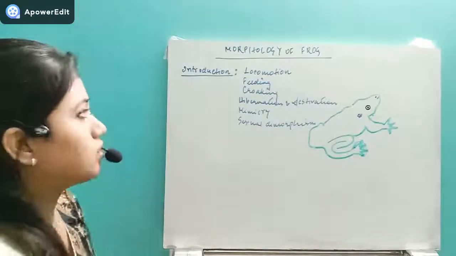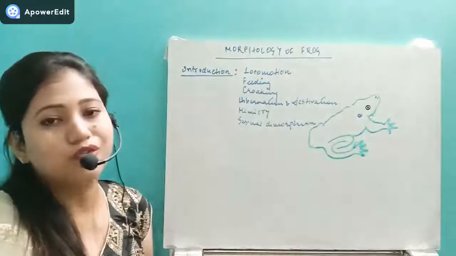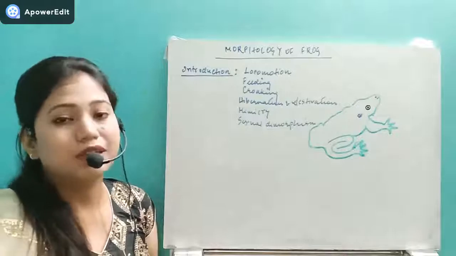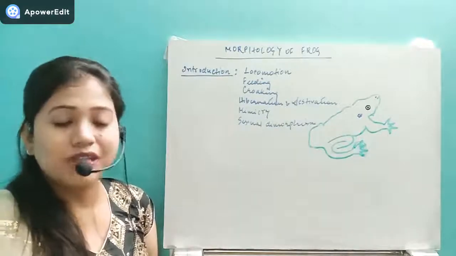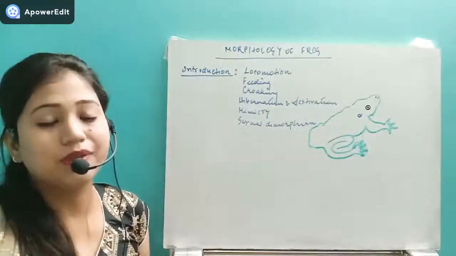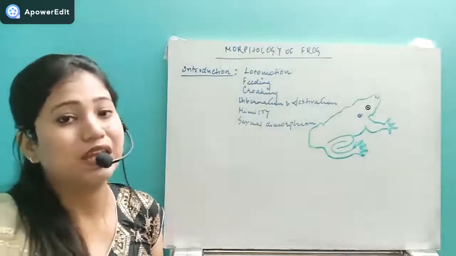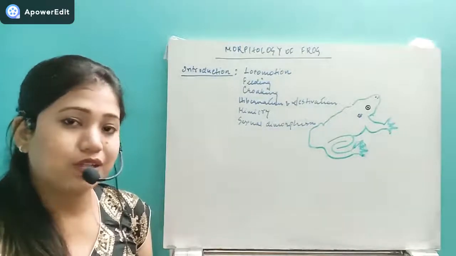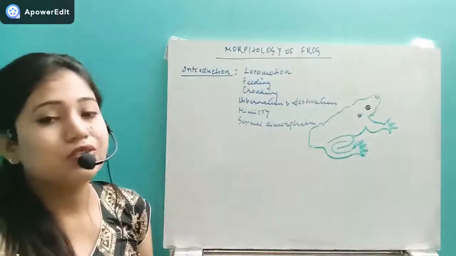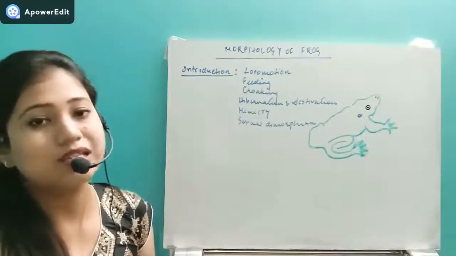So first of all, the morphology of the frog, introduction. This frog belongs to the animal kingdom, the phylum Chordata. After that it comes to the class, that is Amphibia. The word Amphibia means it is amphibious in nature, that means it can live in both water and land. Now the next thing, in case of this organism, it has one order, that order is Anura.